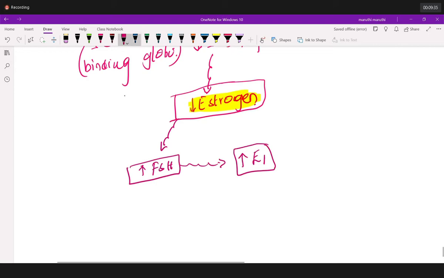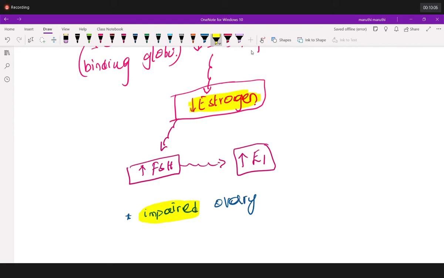Because in polycystic ovarian syndrome, knowingly or unknowingly, there will be impaired function of the ovary. If the ovary is impaired, there will be a high level of E1, but not E2. Estradiol will be decreased, but estrone will be increased, because the ovary is the one that produces estradiol.